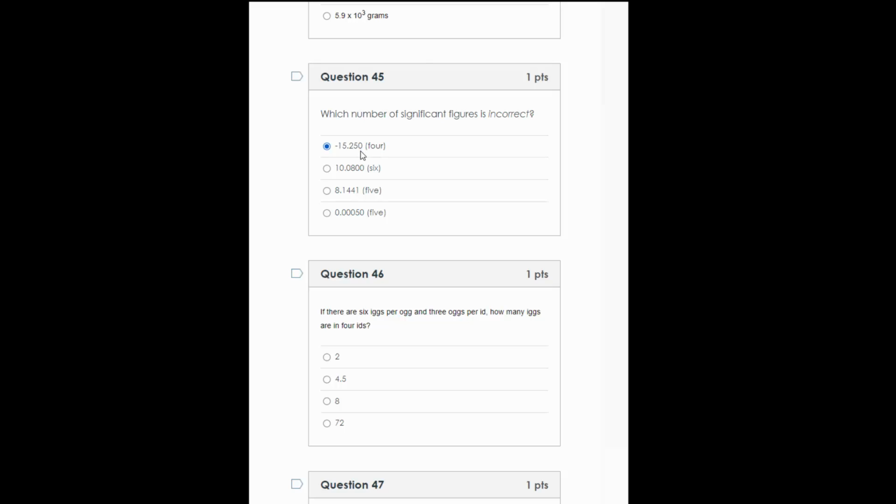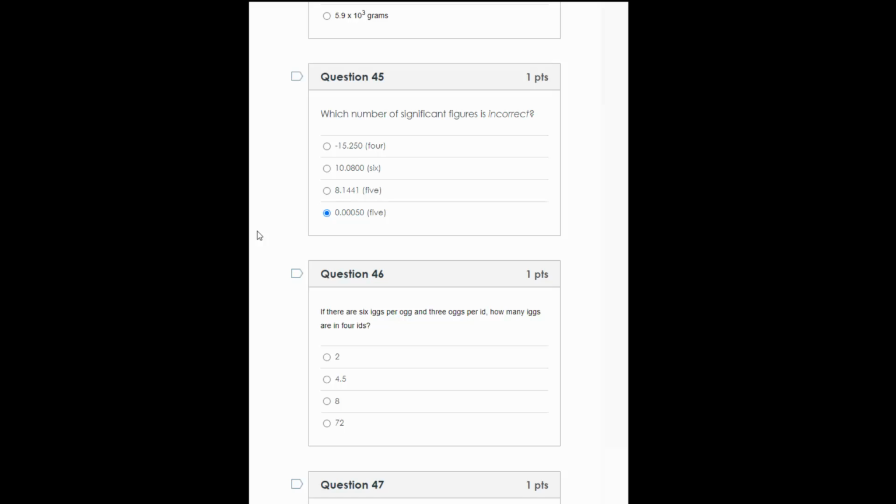In 10.0800, all of those zeros are significant, so that is 6 significant figures. 8.1441 has 5 non-zero digits and 5 significant digits, and 0.00050 actually has 2 significant digits. So we have 2 answers here for number 45. But the system wants this one at the bottom, 0.00050. That is 2 significant digits.